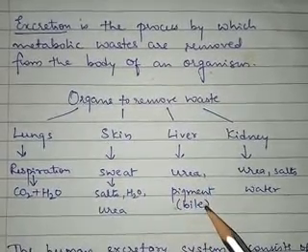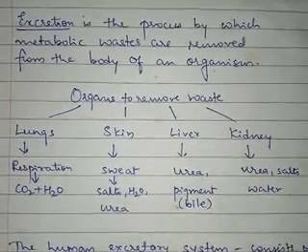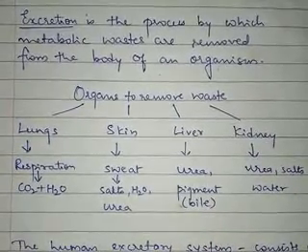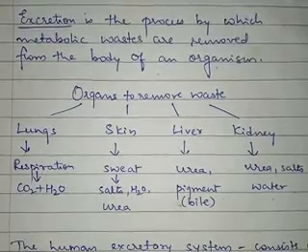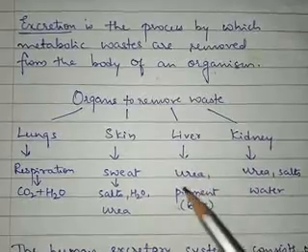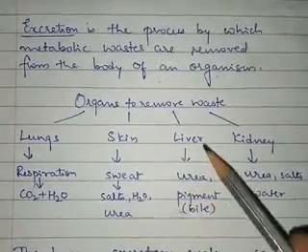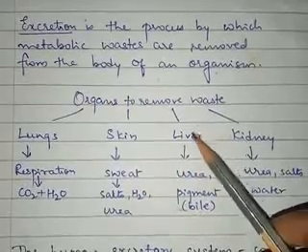This bile pigment will be going into the intestine, and along with the fecal matter it will be removed out of the body. So the bile pigment and urea are removed through the liver.